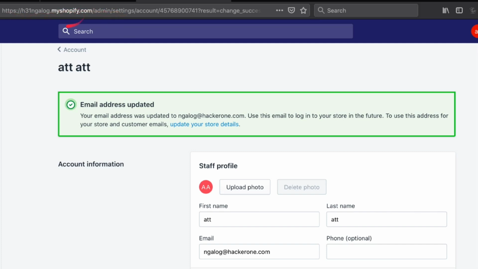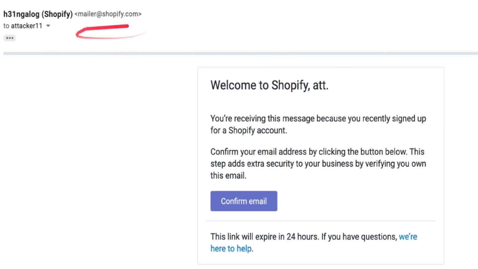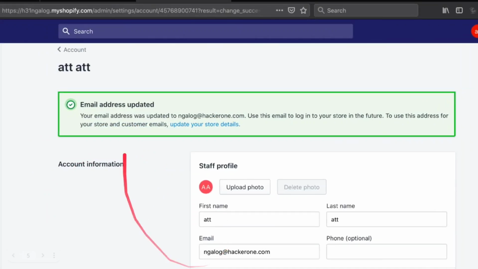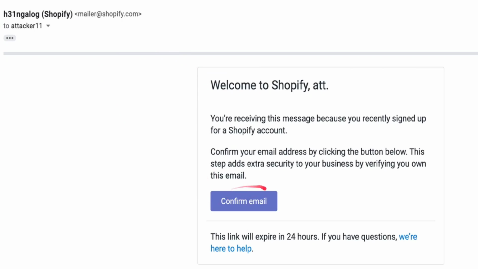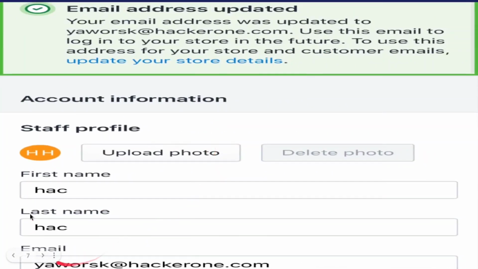This is the Shopify website, and whoever has this particular domain, he changed the email to that particular domain user's email address. And what happened was, instead of the confirmation mail going to that user, whoever the new email address was, it was received on the attacker's own email address, because in the database this email address is stored, right? So the confirm email was received here. It was pretty simple. He just clicked on confirm email, and the email address was successfully changed to the owner's email address.